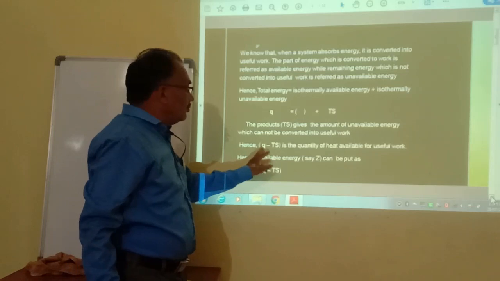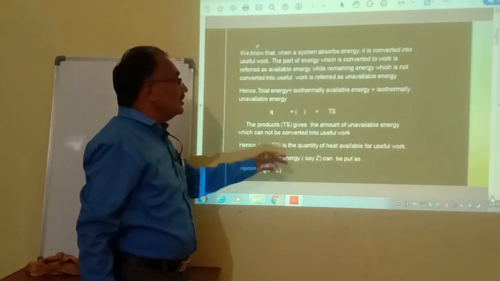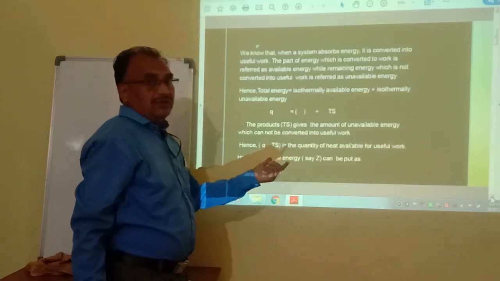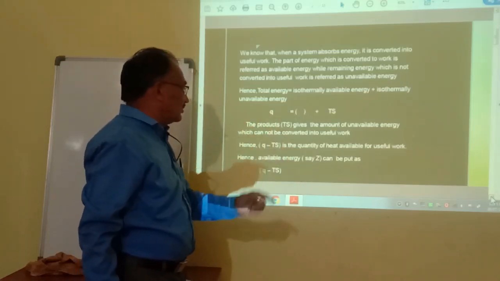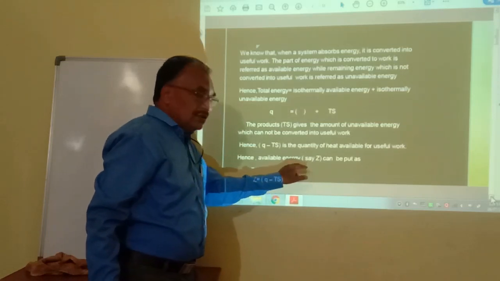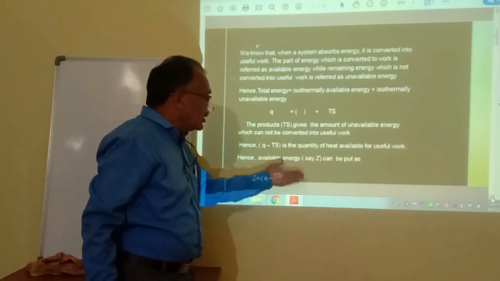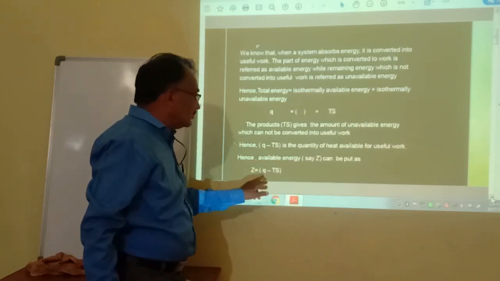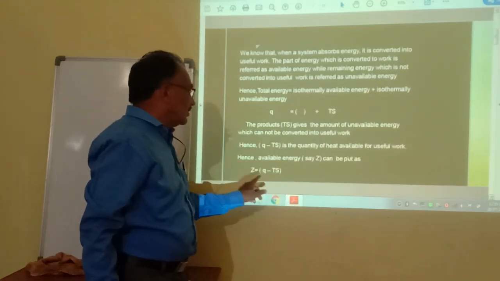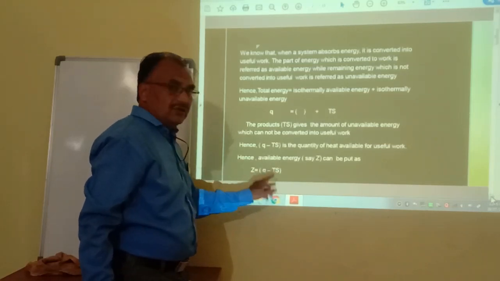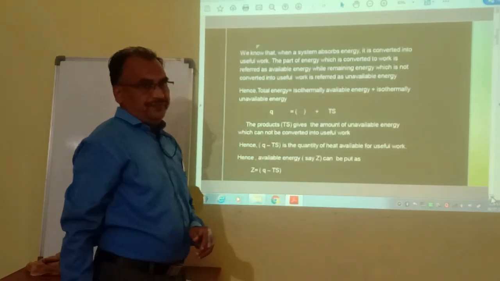Q minus TS is nothing but the available part of energy, which we call free energy. We denote it as Z, and therefore Z is equal to Q minus TS. This Z is called free energy.